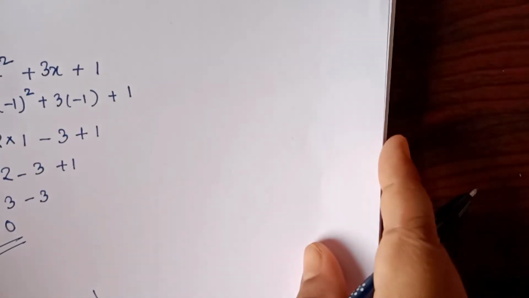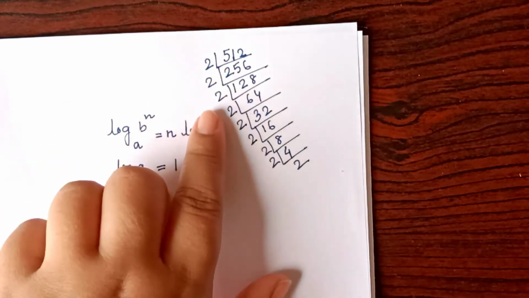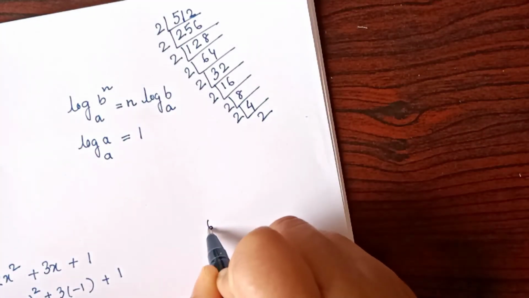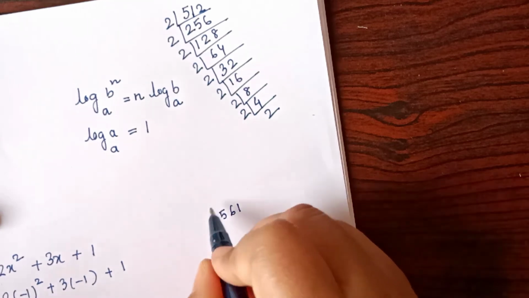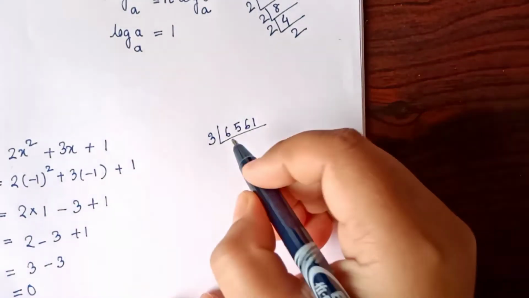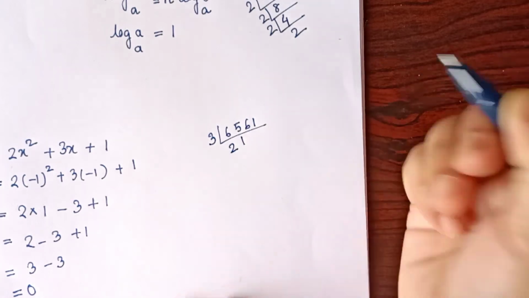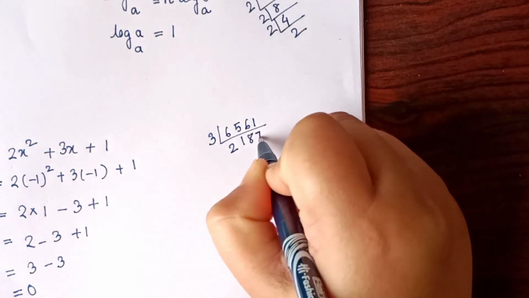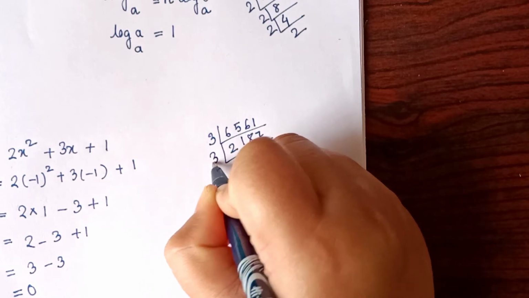So again, whatever we did here, 512 divided by 2, in this case we have to divide 6561 by 3. So this is 2187. Again we can divide by 3.